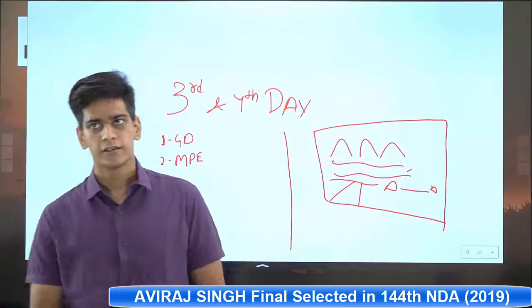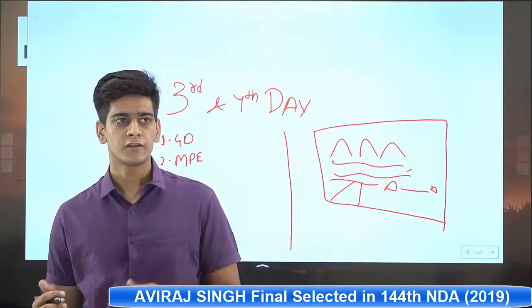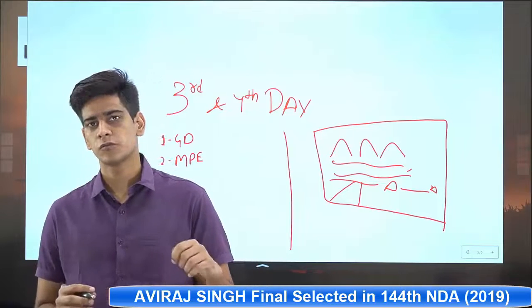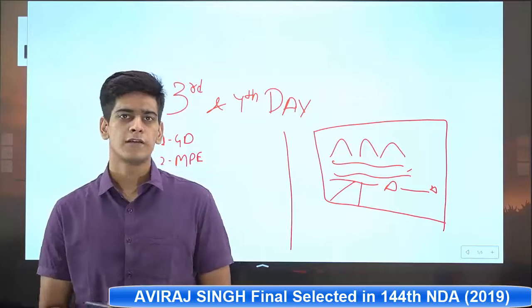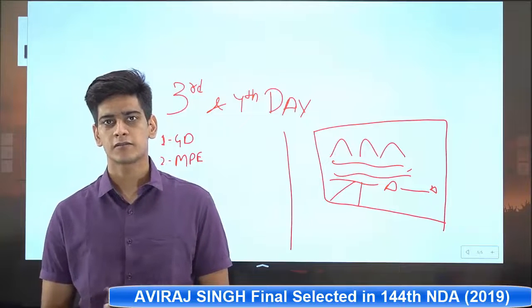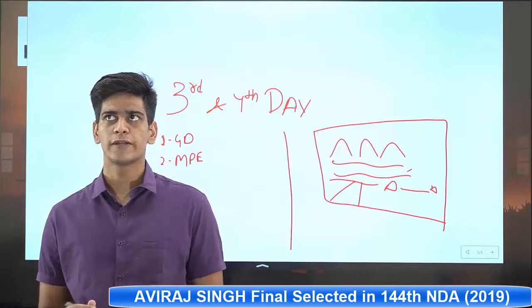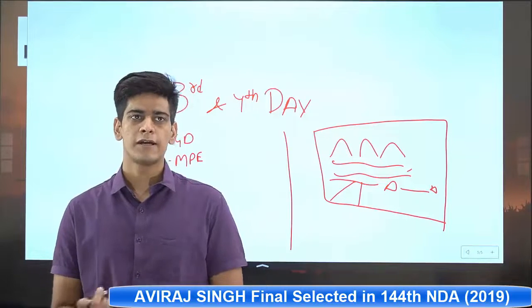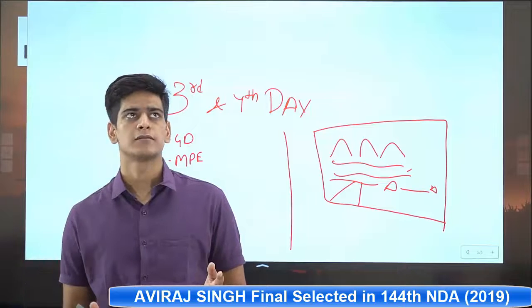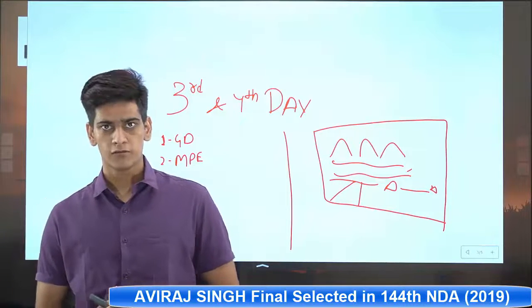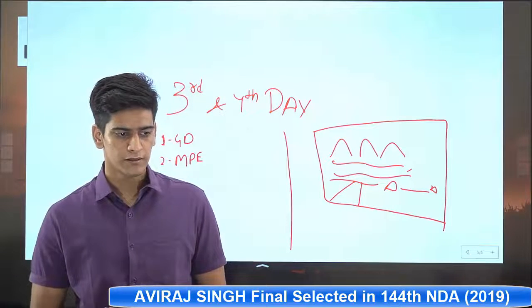Now on the last day there is the conference. There will be a huge hall, and you will go to the conference room one by one. The conference lasts just 1 to 2 minutes. For some candidates it can last 20 to 25 minutes also, but generally it lasts a few minutes, such as 1 to 2 minutes. They ask you 1 or 2 questions, and then they say you can leave. After everybody has gone through the conference, the results are declared for the SSB, and after the results are declared, there will be the form filling.